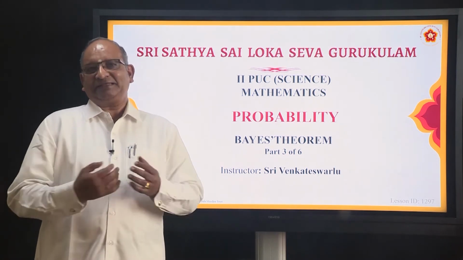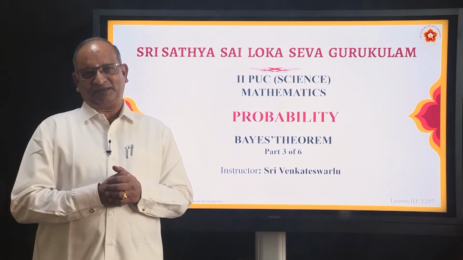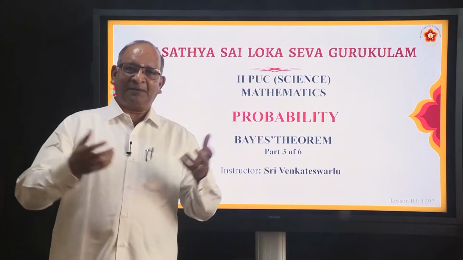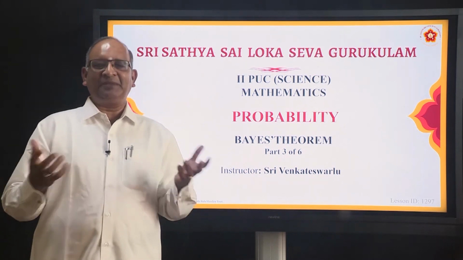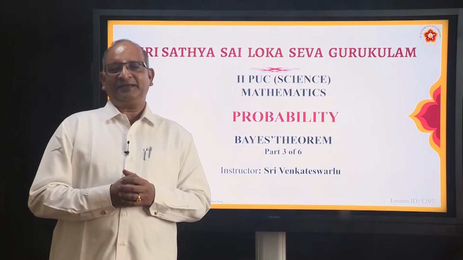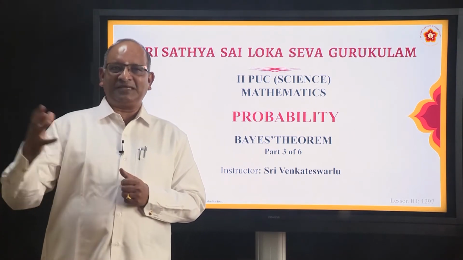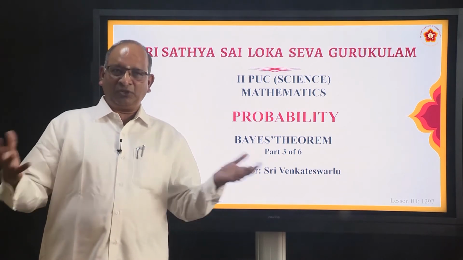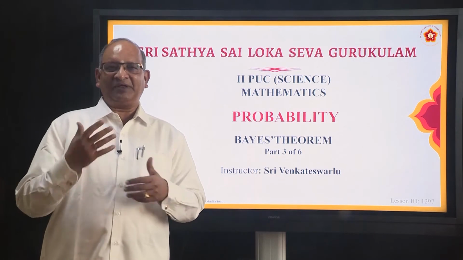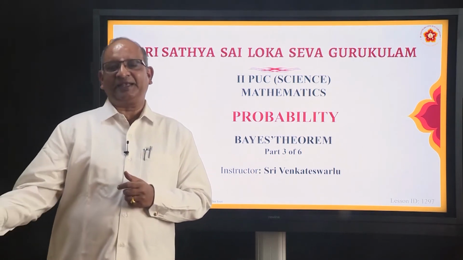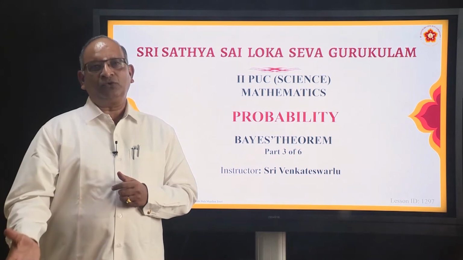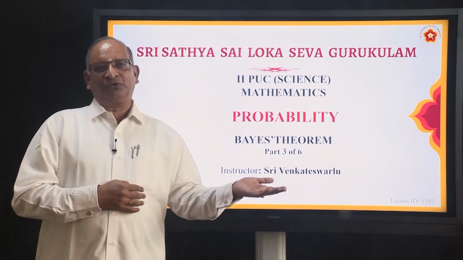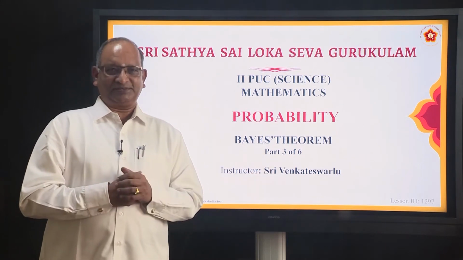Now the question is why it is such an important topic. In order to understand, take a simple example. Suppose you have two bags, very similar to each other, and in each of the bags you have some red balls and some green balls. For our understanding, let us say the first one has 3 red balls and 2 green balls, and the second one just the opposite, 2 red balls and 3 green balls.